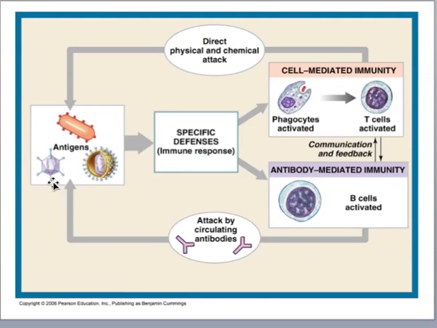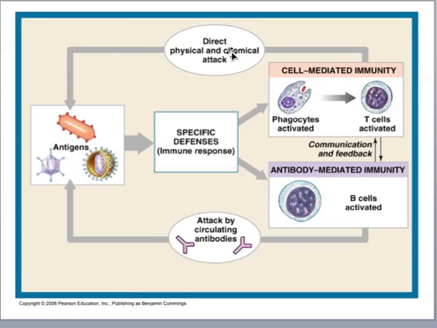So this is a nice diagram showing you antigens and how they will trigger the specific defenses. This is called the immune response, and they will trigger the cell-mediated response, which is a direct physical and chemical attack.